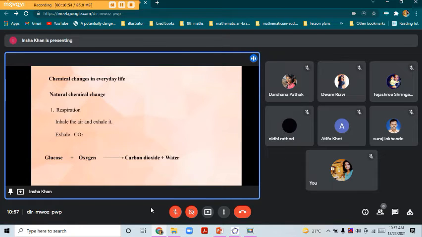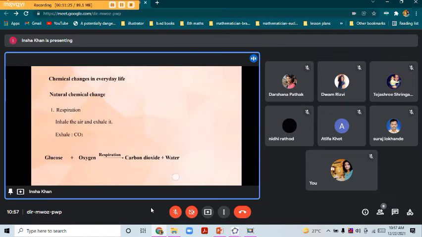The arrow denotes the direction and points out the substance that is formed. The left hand side, that is glucose and oxygen, is called the reactant, whereas the right hand side, that is carbon dioxide and water, is called the product, as it's the result which we have got. So this is the word equation.